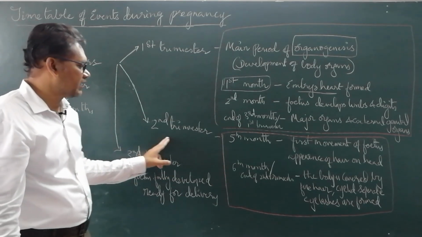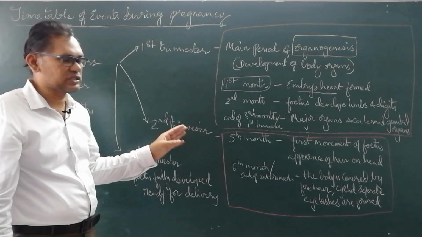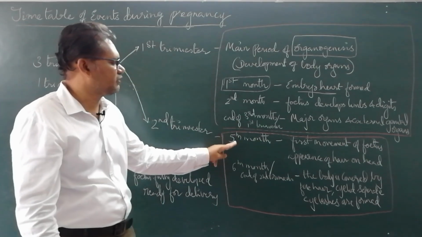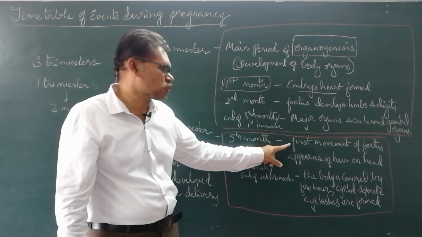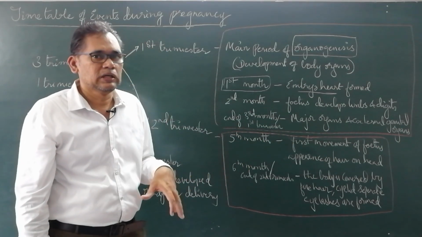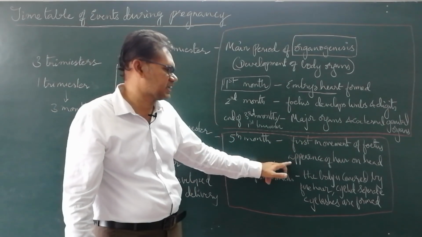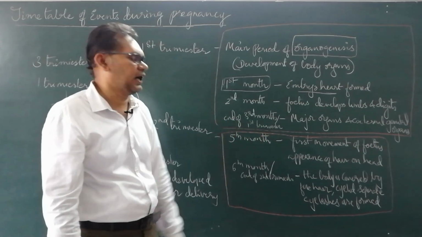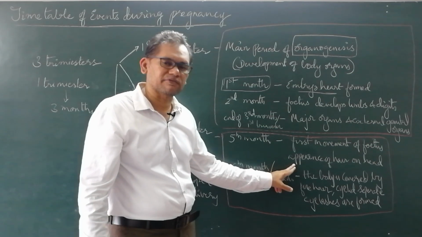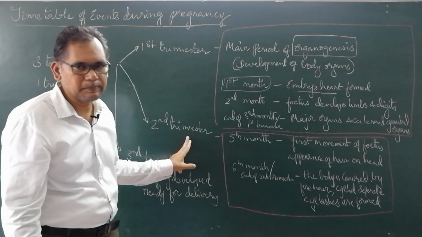Whereas in the second trimester, the second 3 months, it means 6 months. In the 5th month of development, the first movement of the fetus can be felt by the mother. The mother can sense her baby moving inside. The first movement of the fetus and the appearance of hair on the head can be observed during the 5th month of the second trimester.